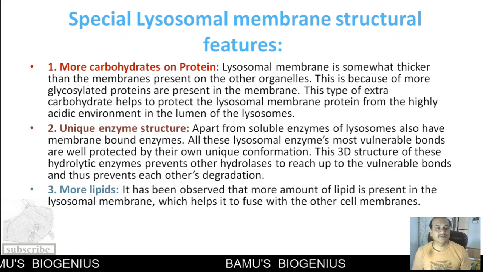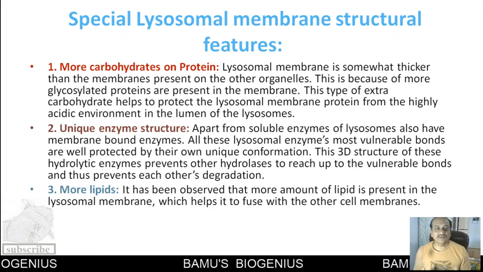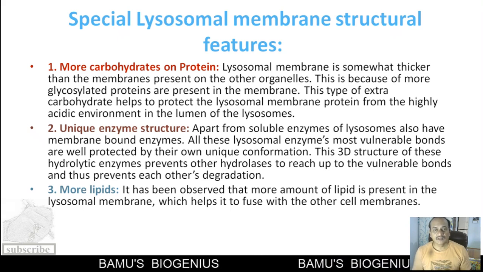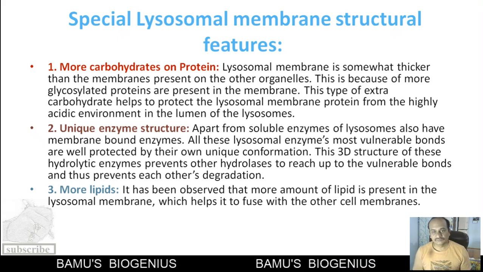Another feature of the membrane is a unique enzyme structure. As we know, all these hydrolytic enzymes are dangerous to each other. They are present in the lumen, and they may act upon each other and cleave the enzymes.